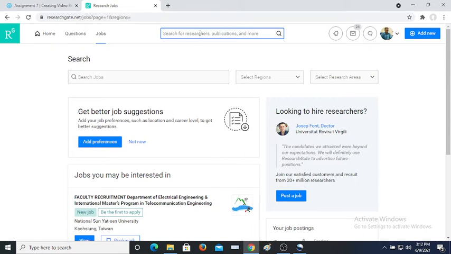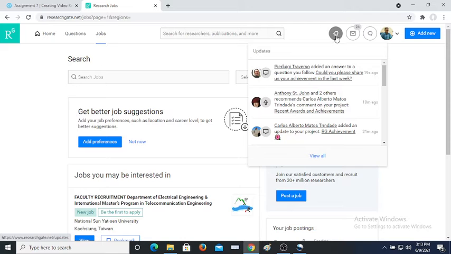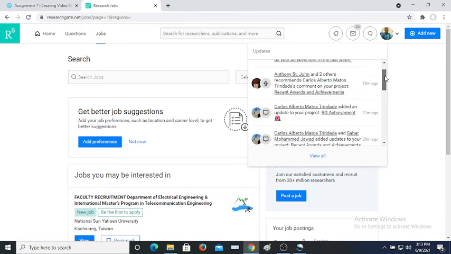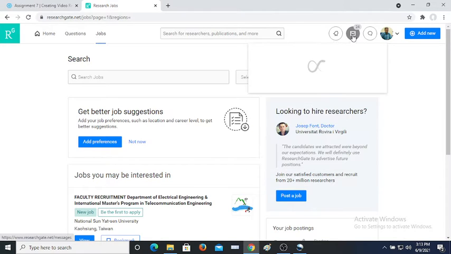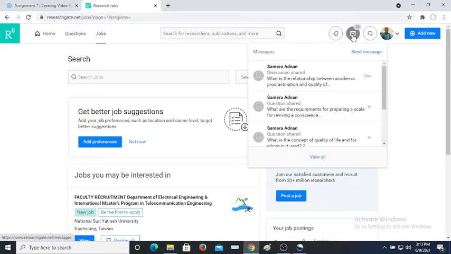Here you can search for the articles you need. You can type, or you can search for researchers, or search institution-wise for any researcher you want. You can search here. And this is the notification button. In this notification button, the activities of other members related to me all appear here. And this is the messages option. If anyone shared any related information in ResearchGate, it will show here.